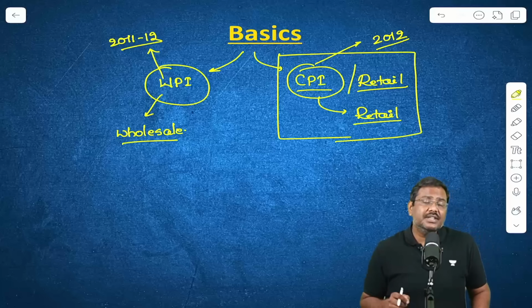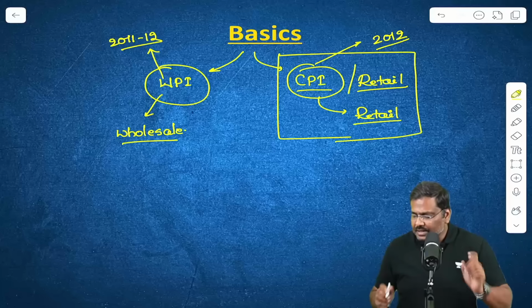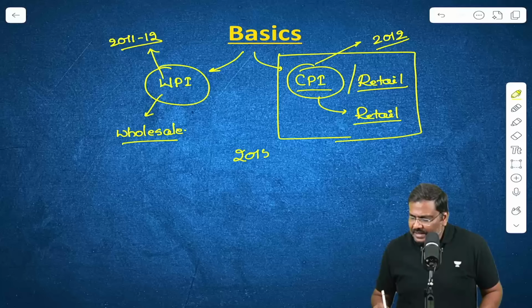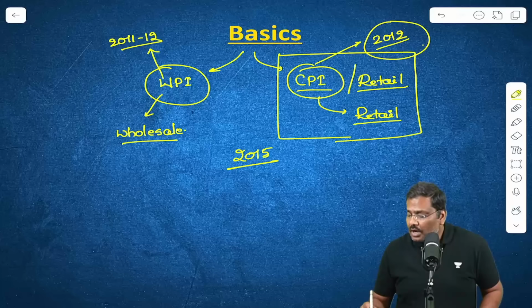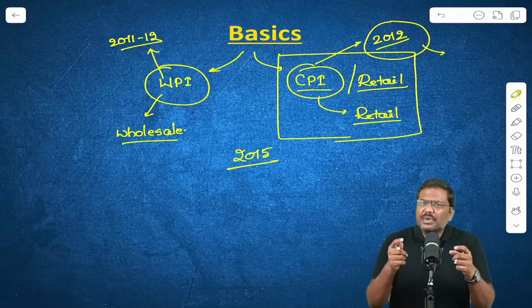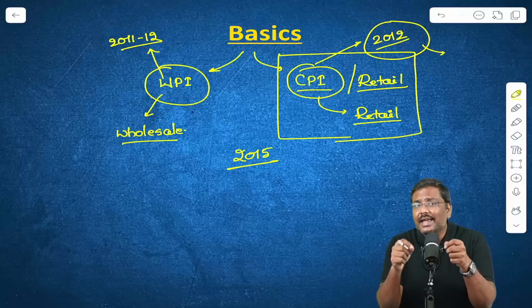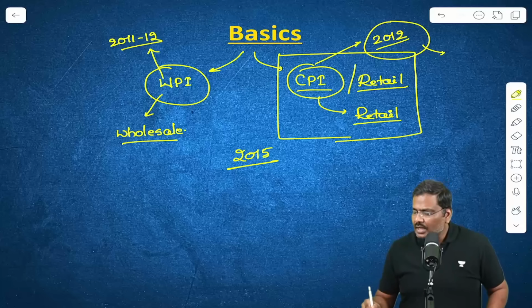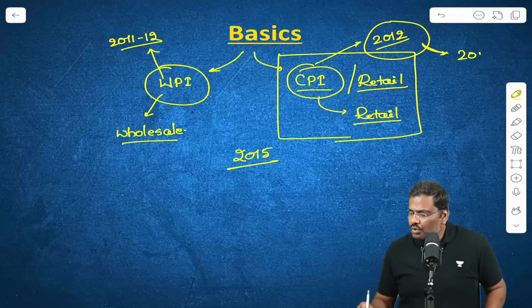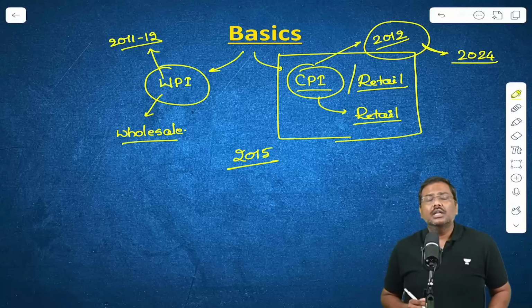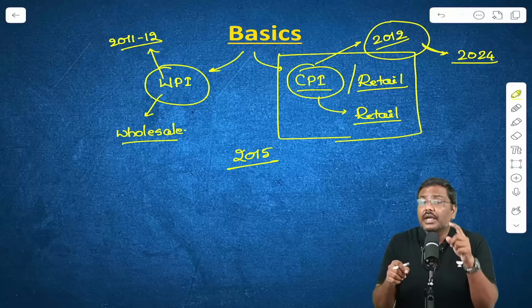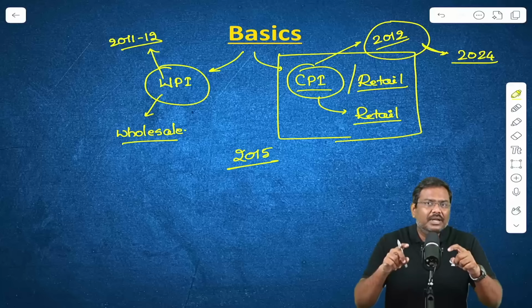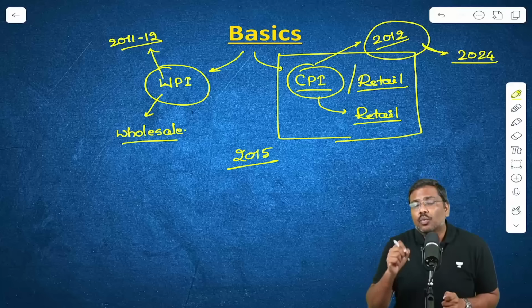The Ministry of Statistics and Program Implementation back in the year 2015 had made the change in the base year to 2012, and now the government or the MOSPI, and specifically under MOSPI, it is the NSO, which has announced that the base year will be changed to 2024. Now, along with the change in the base year, there are multiple other important changes that have been done by the MOSPI. What are those?